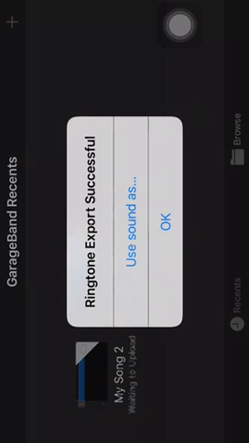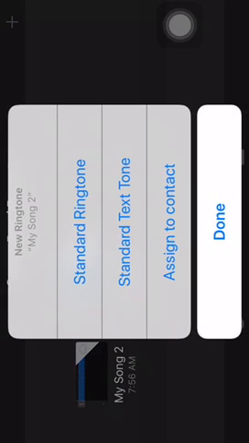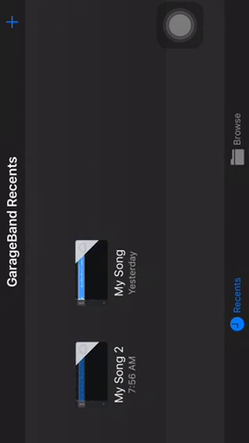Then it'll pop up on this screen. Use sound as: standard ringtone, standard text tone, assigned to contact. Click the one that says standard ringtone. So when people FaceTime you, that ringtone plays. When people call you, that ringtone plays. And that is the end of this video, guys. That's how you get your own ringtone.